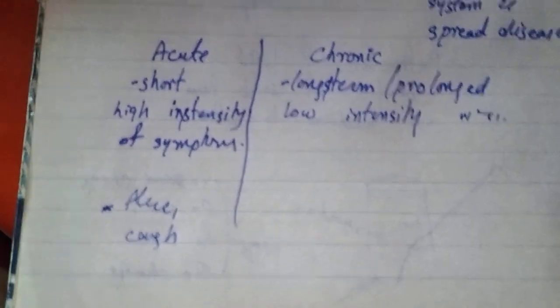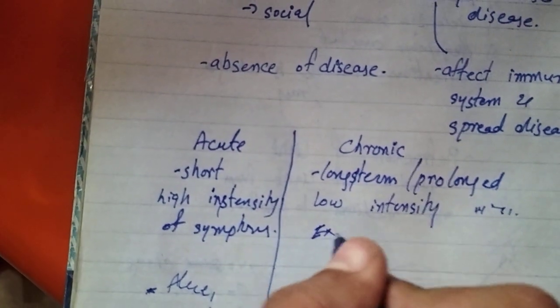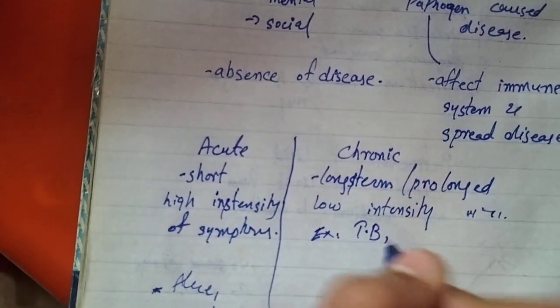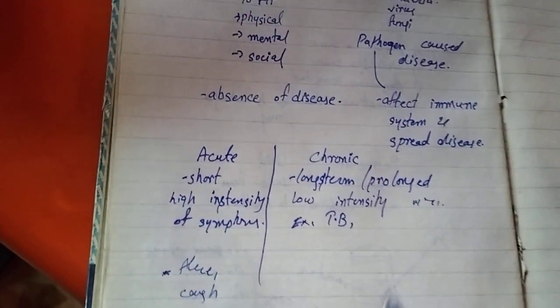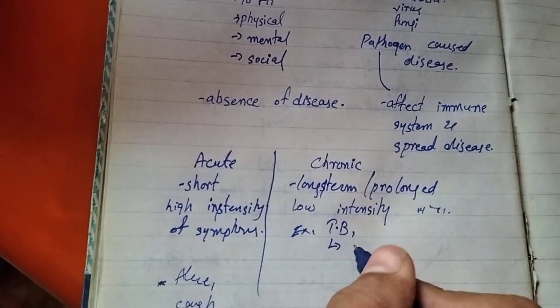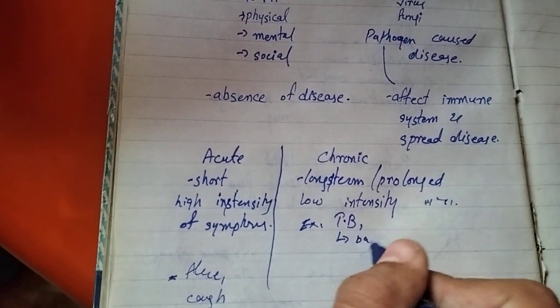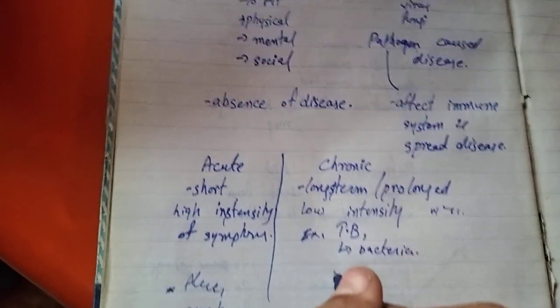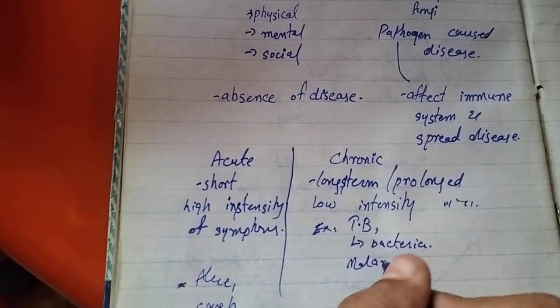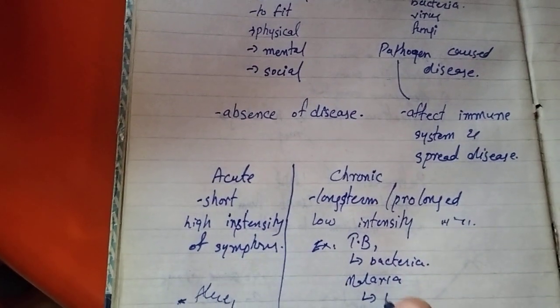Examples of chronic are TB and malaria. These last a long time, and these are the major diseases. TB is mostly caused by bacteria. Another example, malaria, is caused by plasmodium.